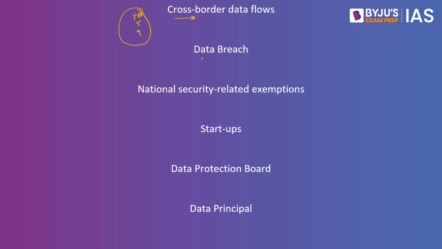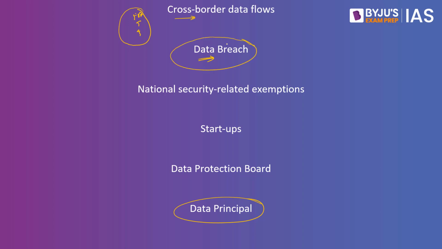The second is in reference to the data breach. What do we understand by data breach? Let's say for example, we have something called as the data principal. Who is the data principal? Let's say I as an individual, you as an individual, we give our data to the companies. So when you and I give the data, we become the data principals. So if I have given data to Facebook or to Twitter or to any other company for that matter, if this data gets leaked, if this data is hacked, if this data is thrown out to the public without my consent, that is what is called as data breach.